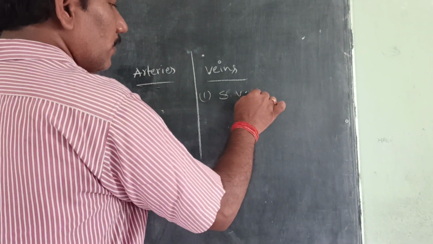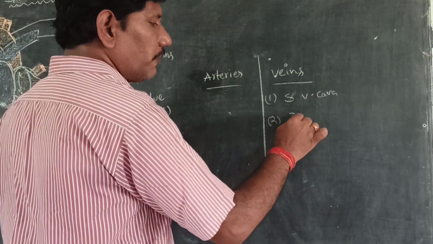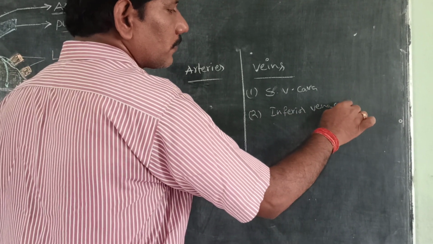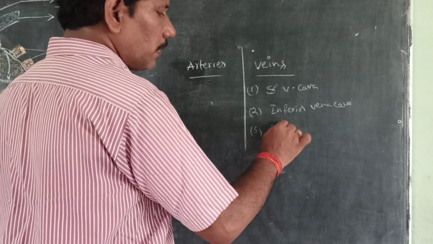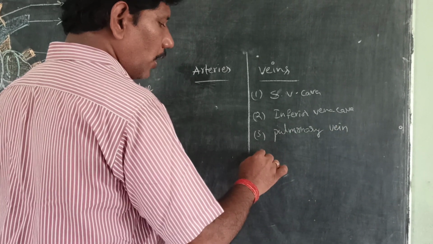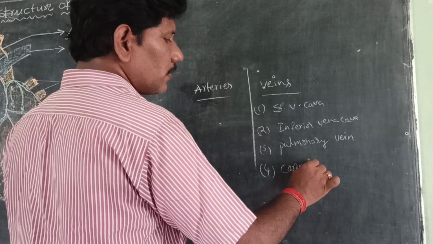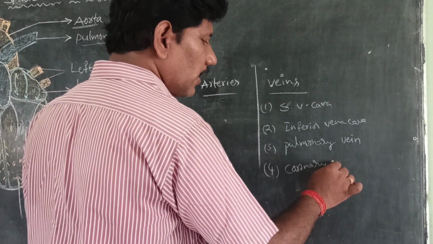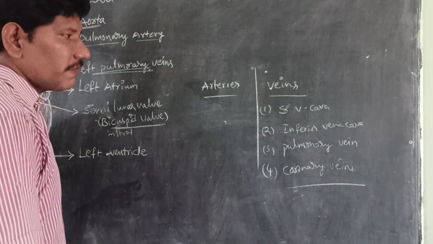Superior vena cava and inferior vena cava. Next, pulmonary vein. Next, the last one is coronary veins. The blood vessels which are attached to the walls of the heart are called coronary veins. So, total 4 kinds of veins are there.